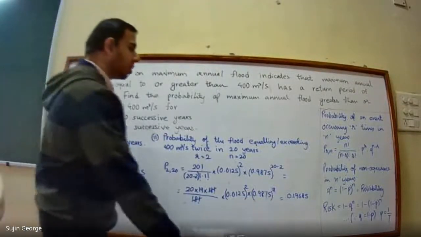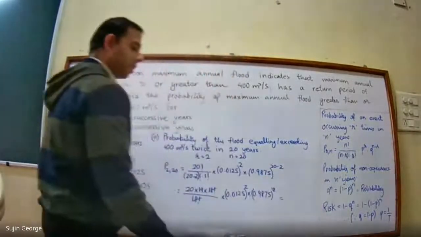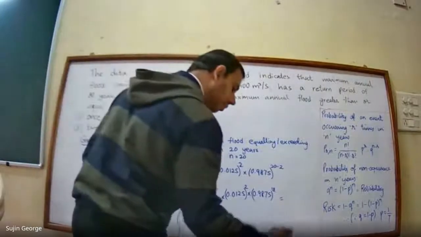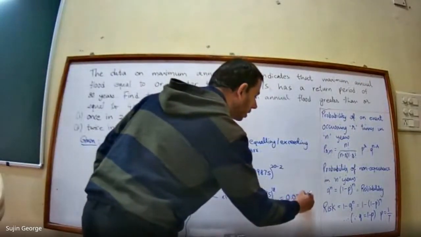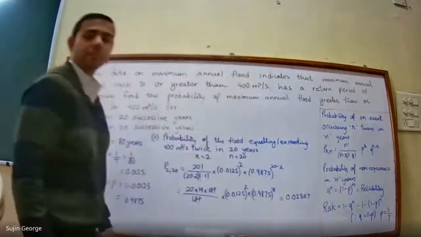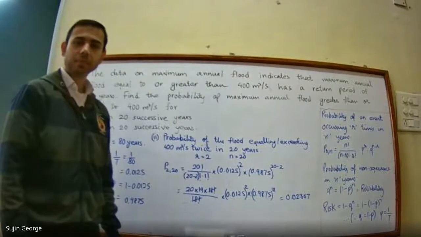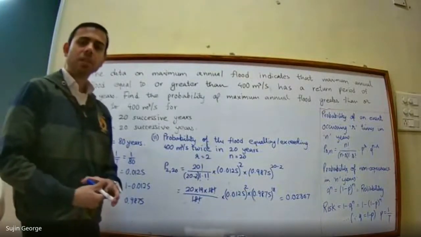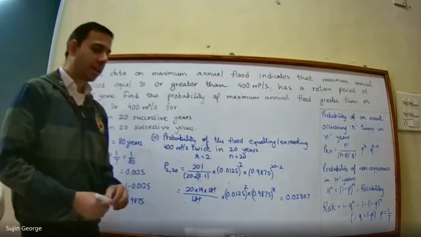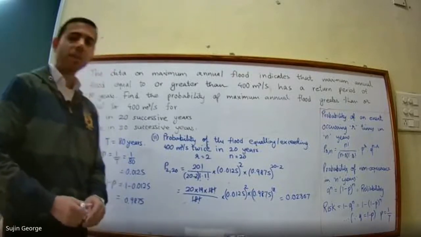So what does this answer come out to? This value comes out to 0.02367. Okay, so this is how you will be solving this kind of numerical. I hope you have understood this.